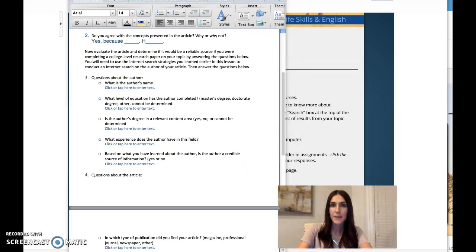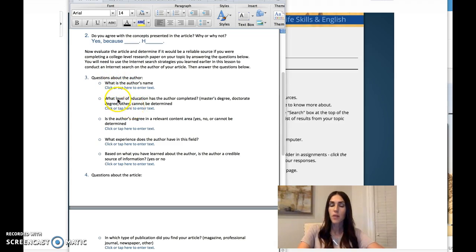Okay. Now look at the article to determine if it's reliable. Is it a reliable resource? Is this something that you would want to use when writing a college level course research paper? So you'll use these questions and answer those to determine if it's reliable. Find out the author's name. You might have to do a little research.